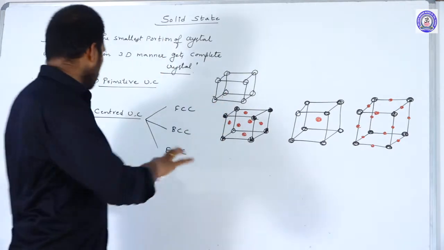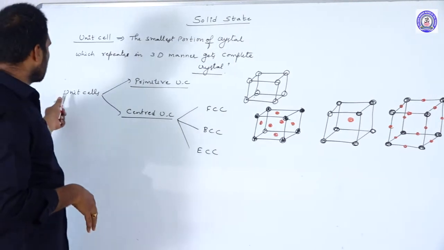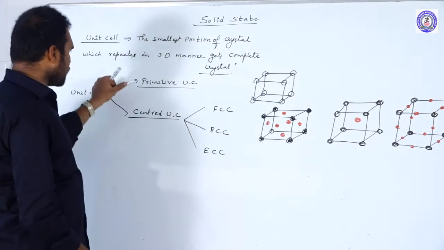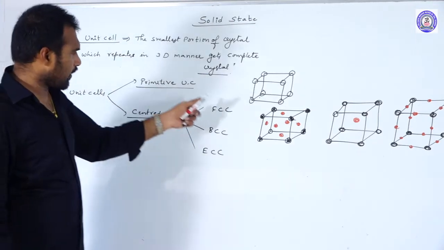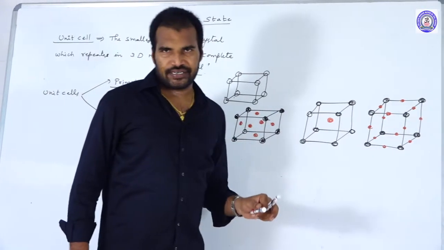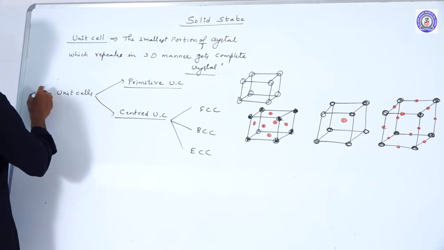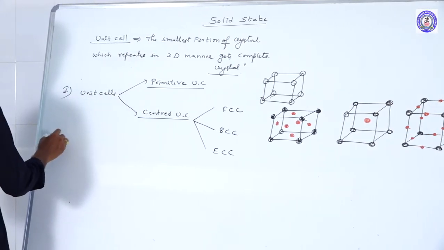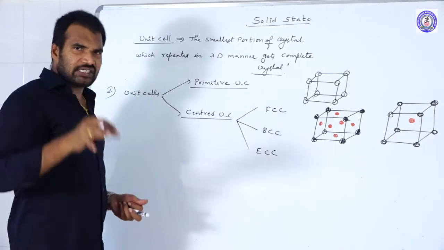So understood. Based upon the arrangement of the constituent particles, the unit cells are primarily classified into two types: primitive and centered. Centered again: face centered, body centered, and edge centered. Clear? Next one. So this is one classification. The second classification is what?